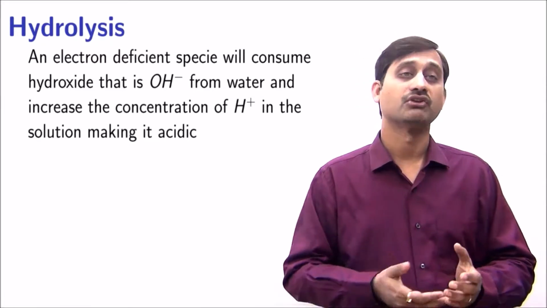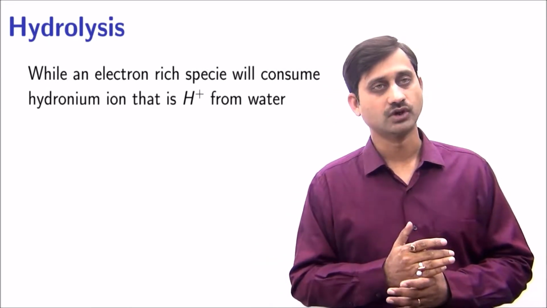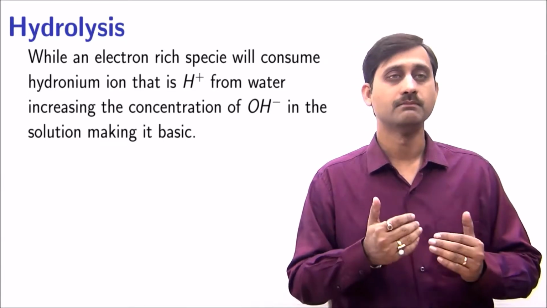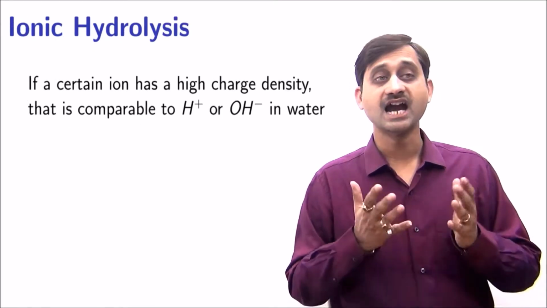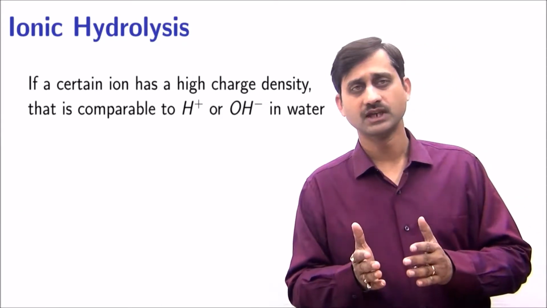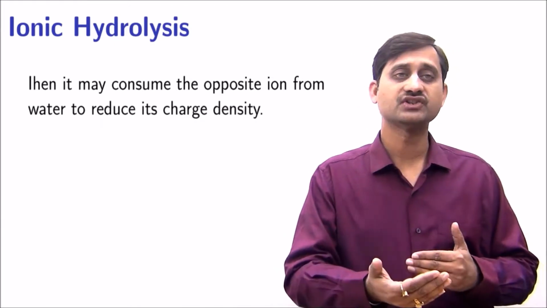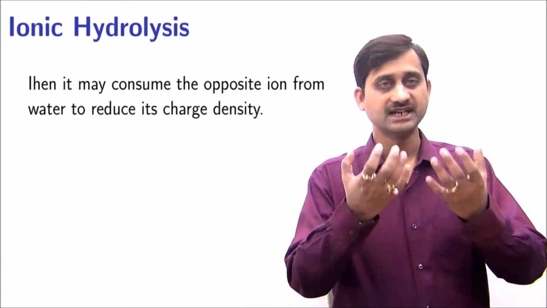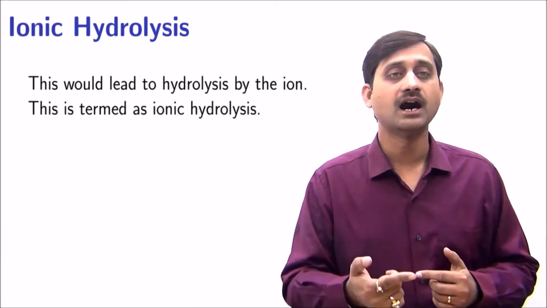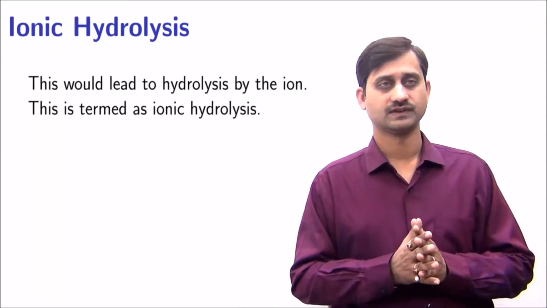While an electron rich species will consume hydronium ion, that is H plus, from water, increasing the concentration of OH minus in the solution, making it basic. If a certain ion has a higher charge density, comparable to H plus or OH minus in water, then it may consume the oppositely charged ion from water to reduce its charge density. This would lead to hydrolysis by the ion. This is termed as ionic hydrolysis.